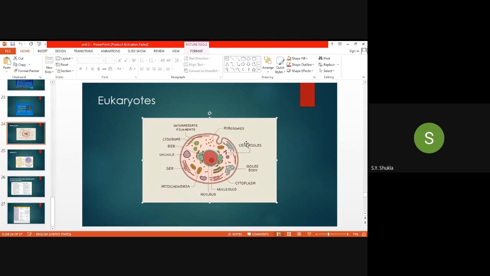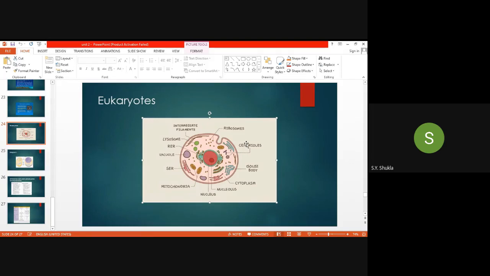It is the eukaryotic flagella. We have already seen the prokaryotic flagella. What are the parts of the prokaryotic flagella? The S ring, P ring, MS ring, the hook, and then the filament of the flagellum. But the eukaryotic flagella comes from these centrioles. It will form from the centriole.